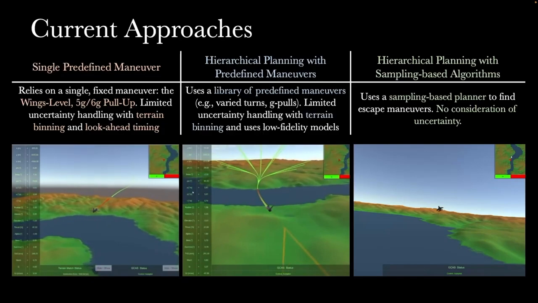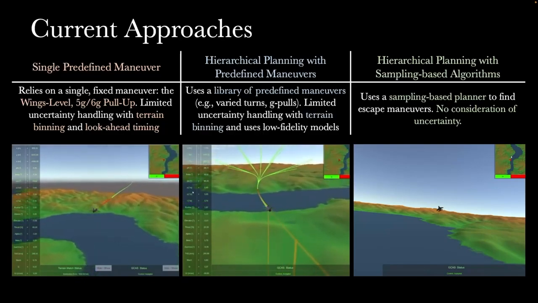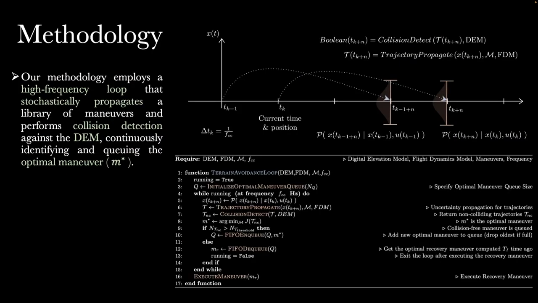Despite their differences, these methods share common limitations. A critical gap is that they often neglect dynamic uncertainties, and while some may incorporate high-fidelity models, many still lack a rigorous uncertainty quantification framework. Our methodology addresses these gaps with an uncertainty-aware terrain avoidance loop that runs continuously in the background.